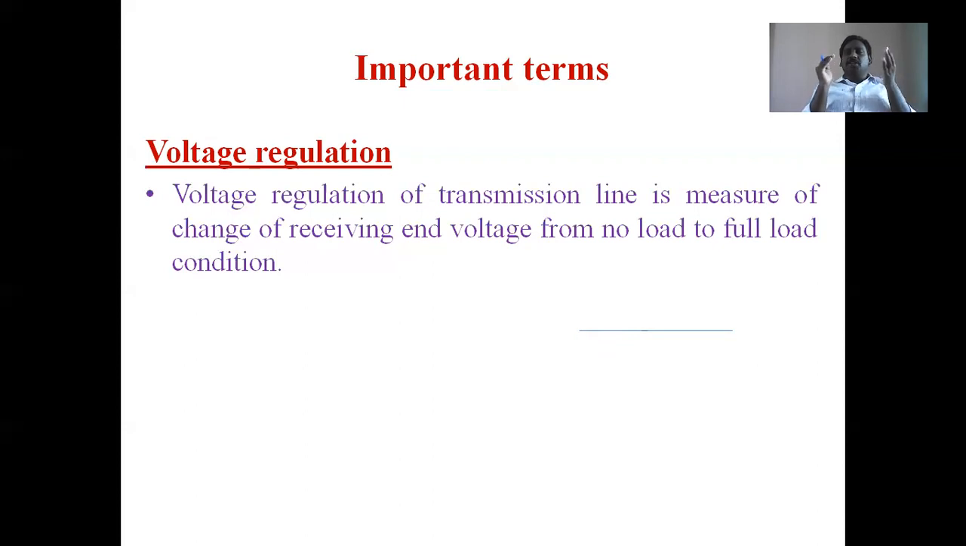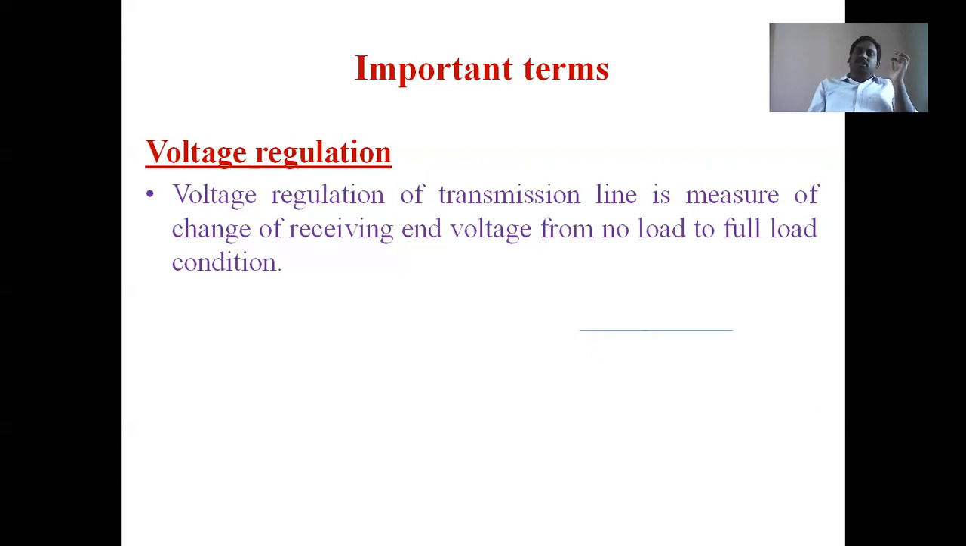But at load condition, load resistance is added. That's why transmission voltage drops exist. Then what happens? Receiving end voltage is less than sending end voltage. That's why there is a difference between the voltage from no load to full load.